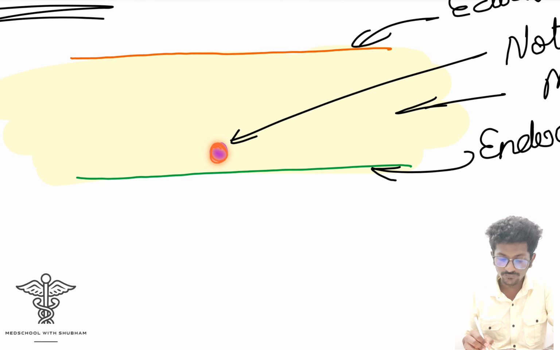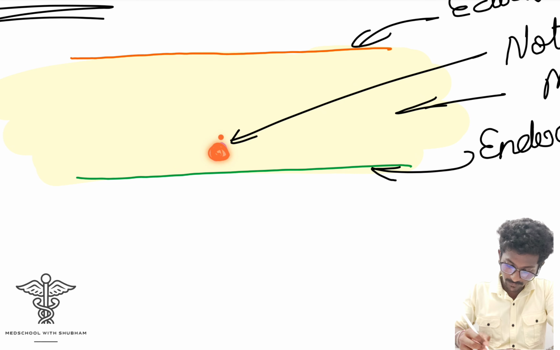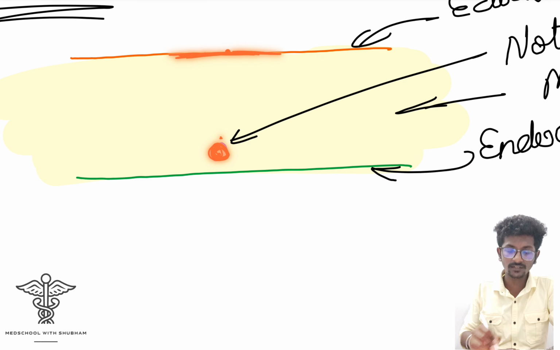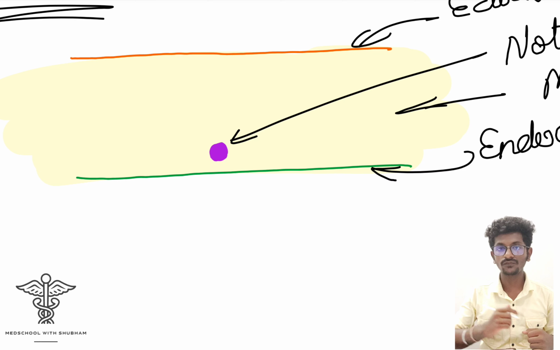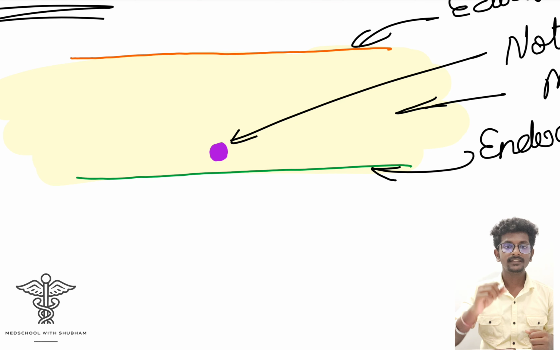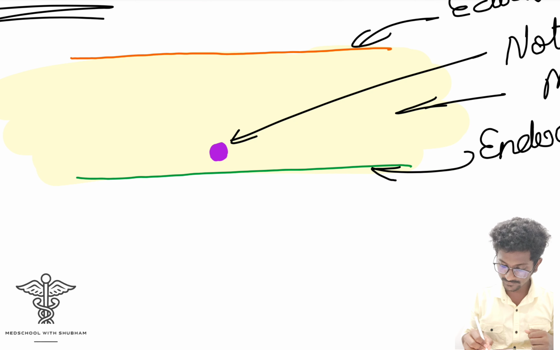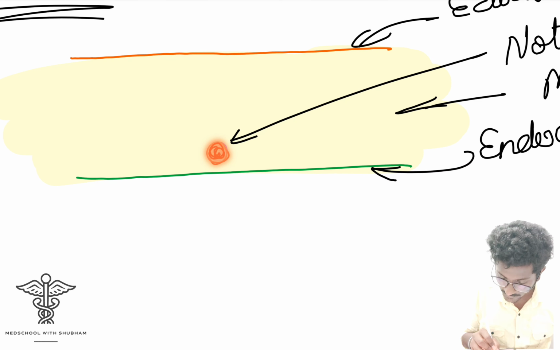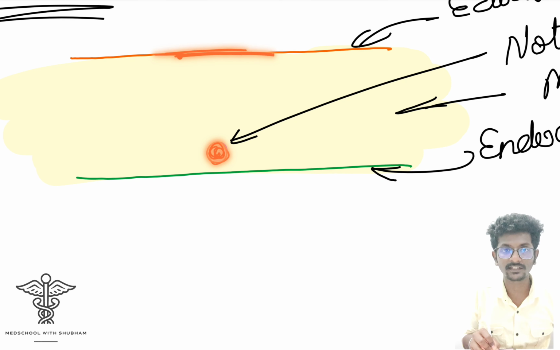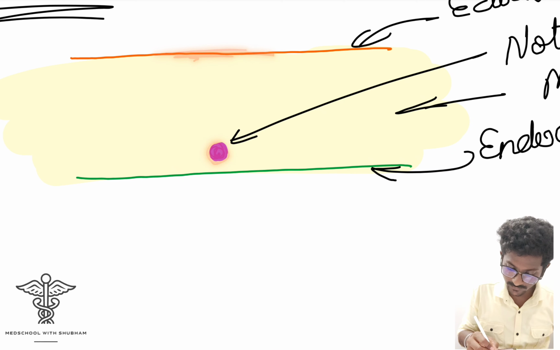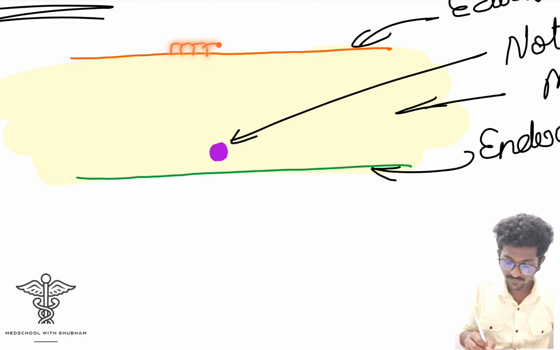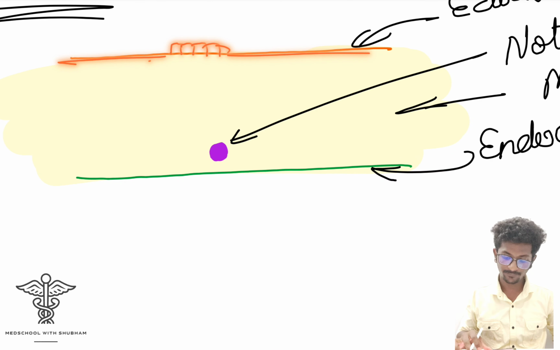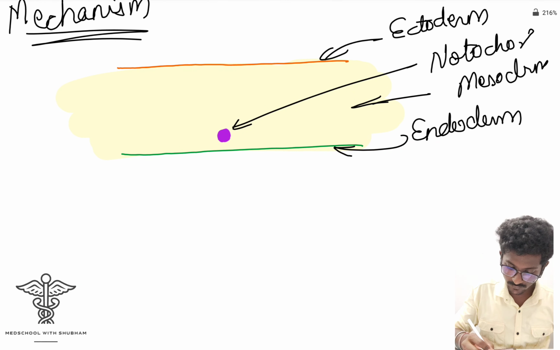Okay, so now what happens? The formation of the notochord stimulates the surface ectoderm cells. This is the notochord. So when this notochord is formed, the surface ectoderm cells get stimulated and they become thick as compared to other cells.